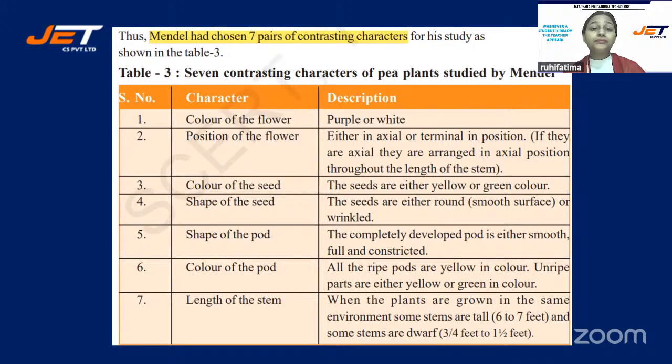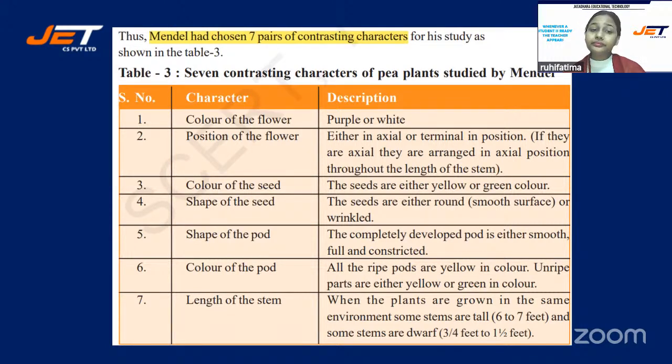Then third thing, color of the seed. The seed is either yellow or green in color. Then fourth was shape of the seed. Shape is either round or wrinkled, round and smooth. And wrinkled was quite rough.